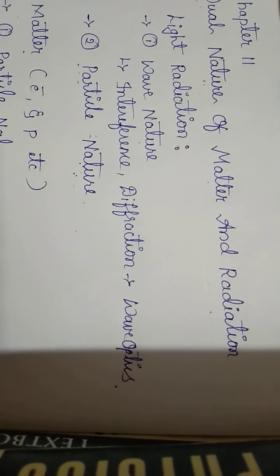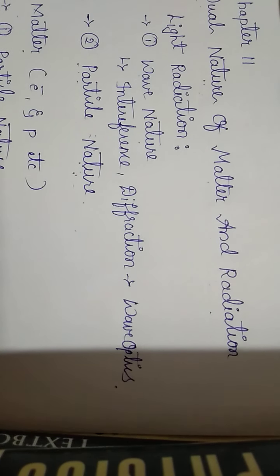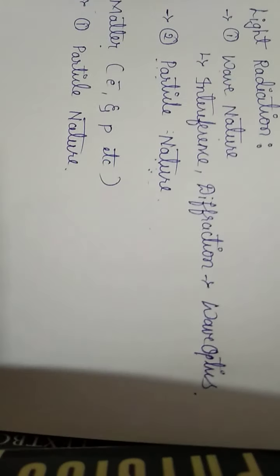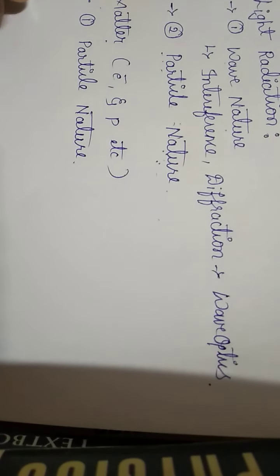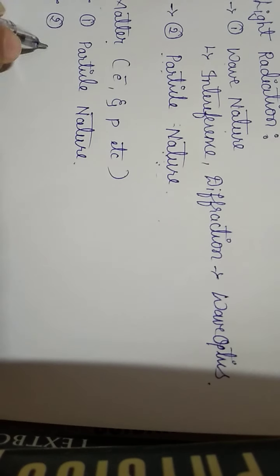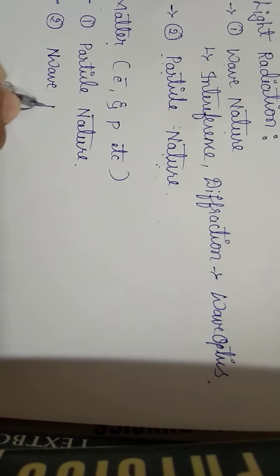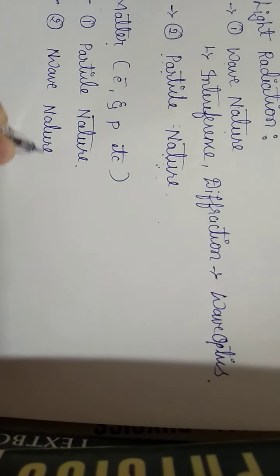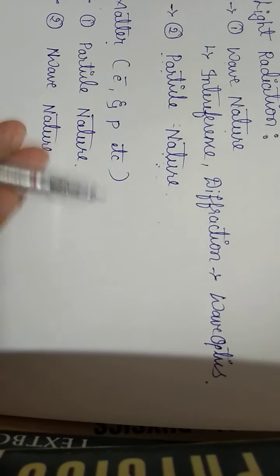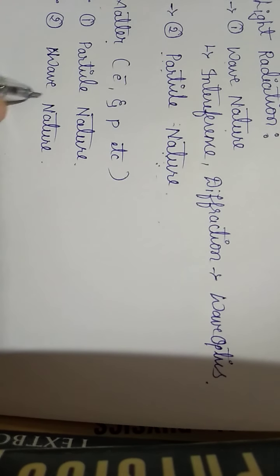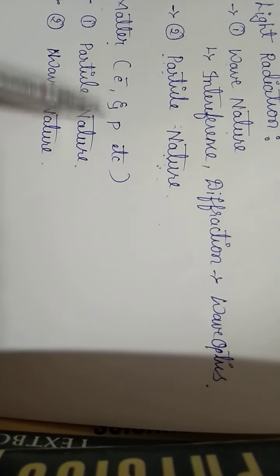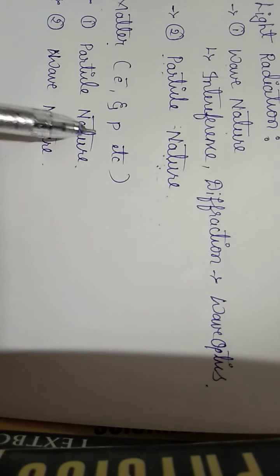So we already know about this nature, that is the particle nature. We know about the particle nature, but in this chapter we will learn about the another nature, that is the wave nature of the electrons and protons. Wave nature of electrons and protons, or wave nature of the matter.